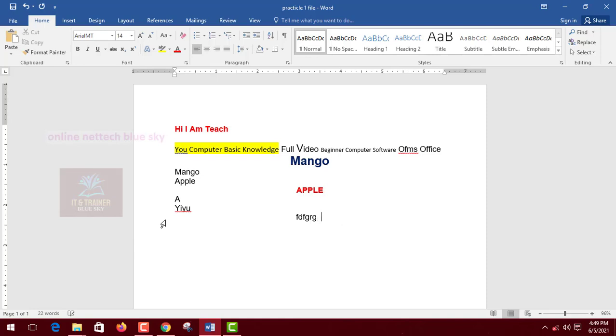Give a lot of space only, select any word, and click on this paragraph area. Okay, so automatically center side comes here.